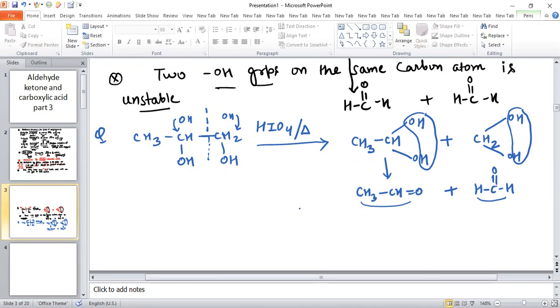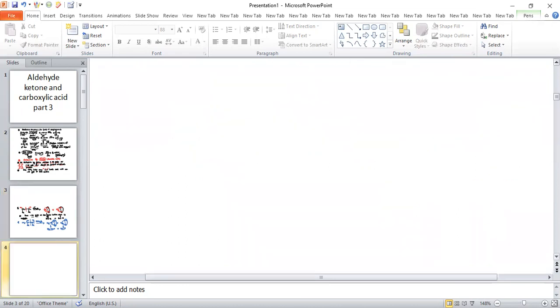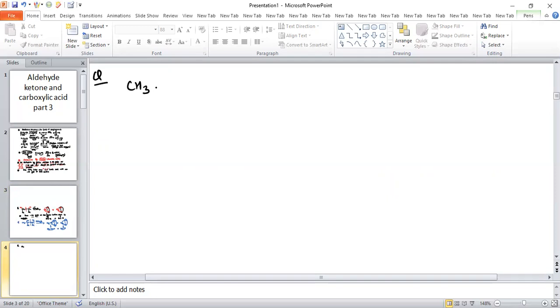Now see the next question related to this. The next question I am giving to you, you people solve by yourself. The compound given is CH3, CH, OH, and also CH, OH, and CH3.